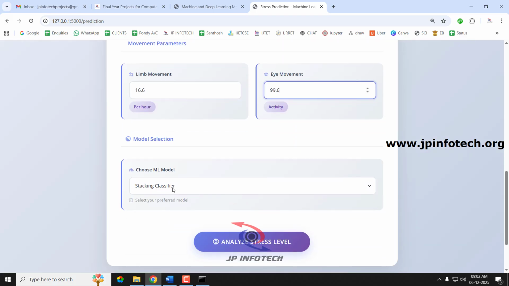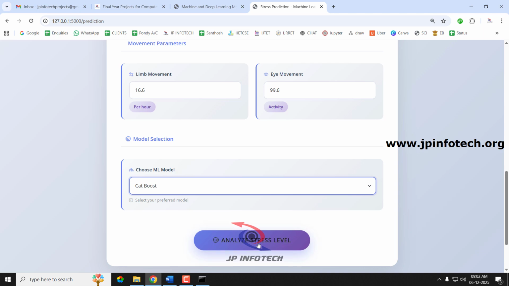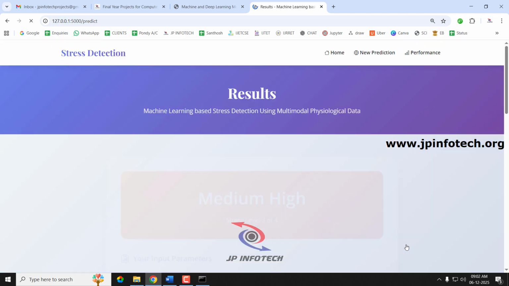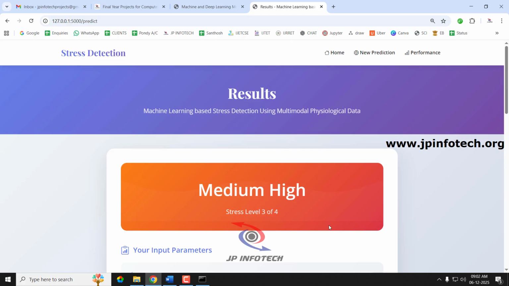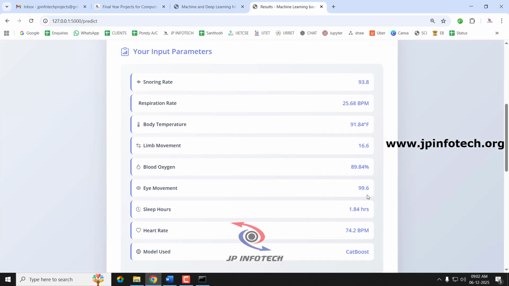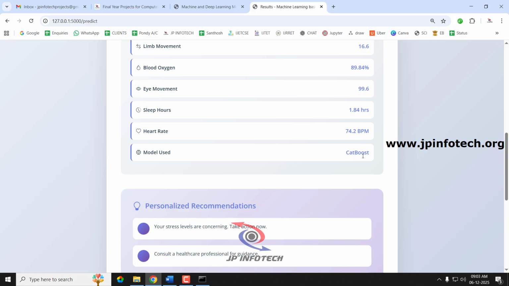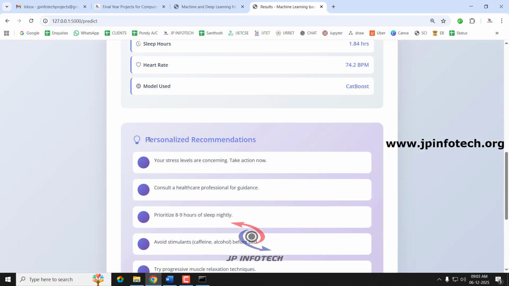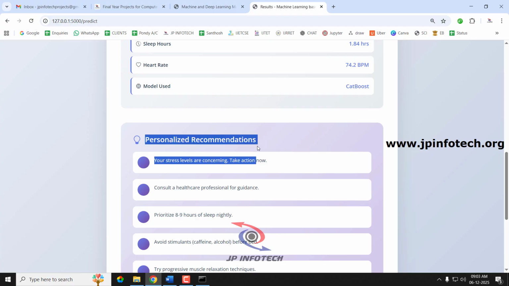Now this time I'll select the CatBoost classifier and let us check the predicted result for this by clicking analyze. So now you can see the next case that I have given shows medium high, that is 3 of 4. So you can see the parameters that I entered, and you can see the model that I have selected, and here you can see the personalized recommendation. So it varies according to the stress level that is predicted.